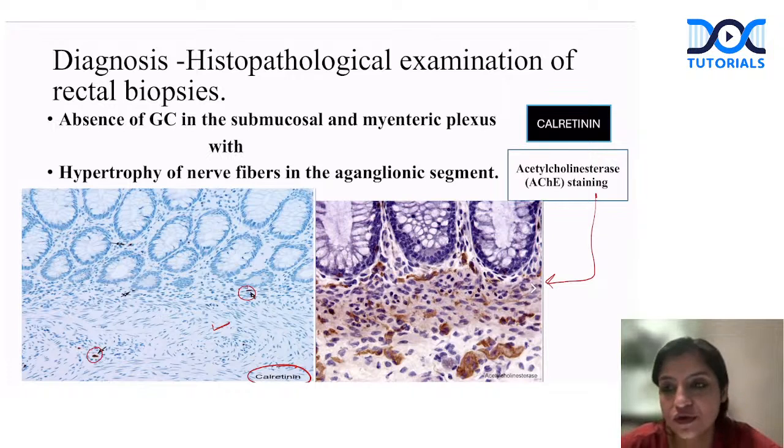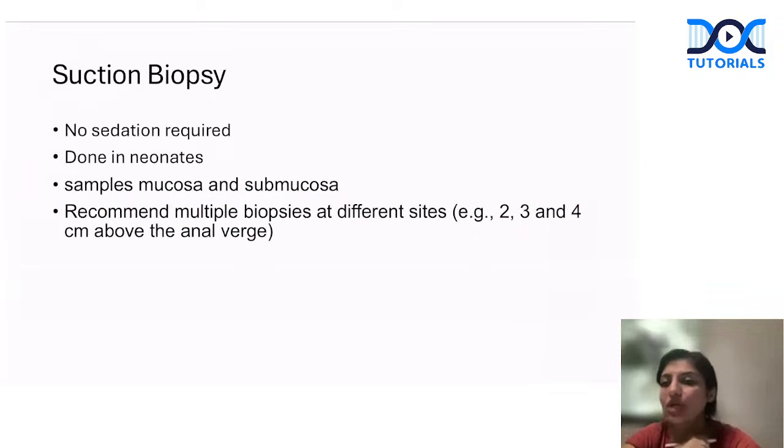You have to do it in the frozen sections. That is very, very problematic here. Okay, so that is why acetylcholinesterase staining is not very successful. Okay, right. Now, what is the biopsy which usually we do in neonates?